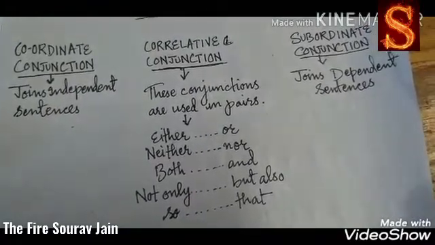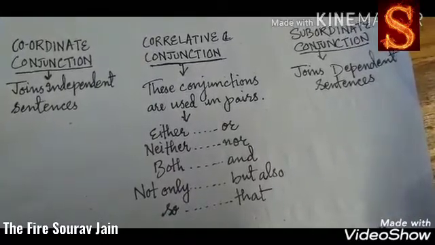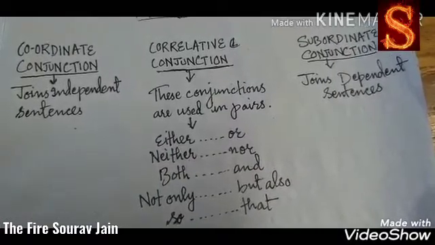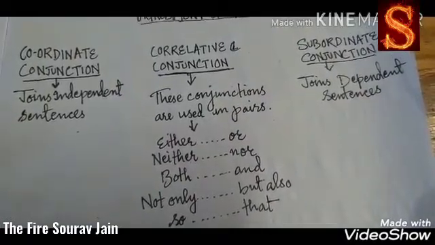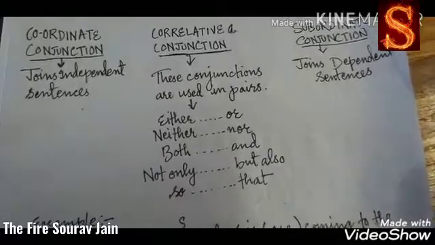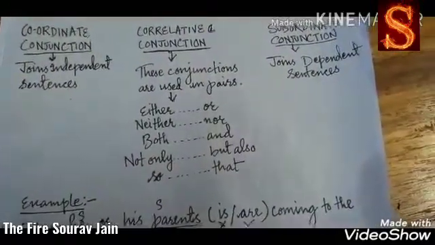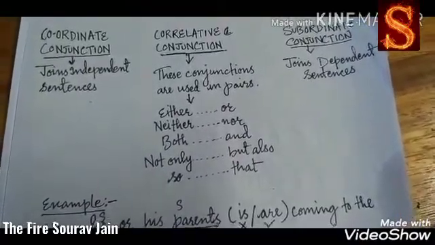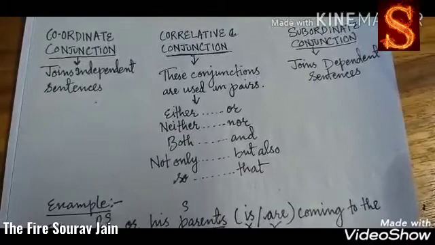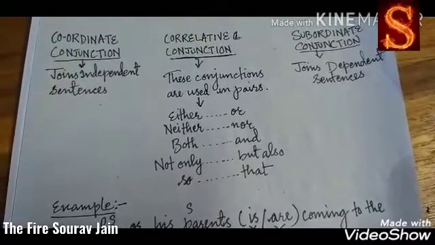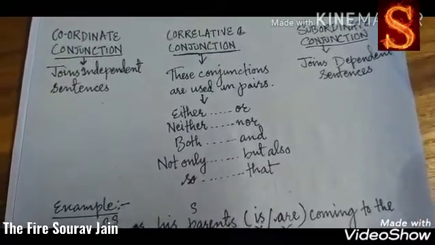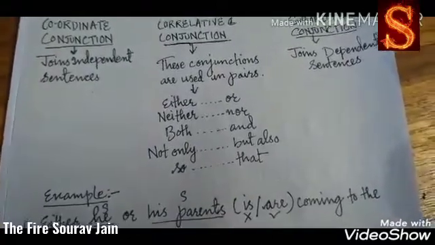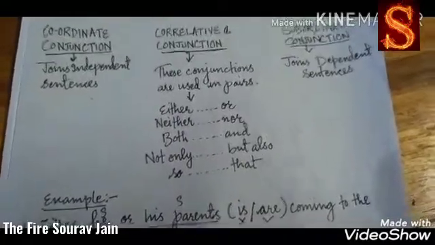There are four types: copulative, alternative, adversative, and cumulative. And under subordinate conjunctions we have time, reason, place, contrast and concession, manner, comparison, purpose, result. These are different kinds of subordinate conjunctions.